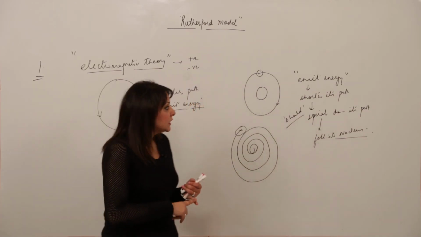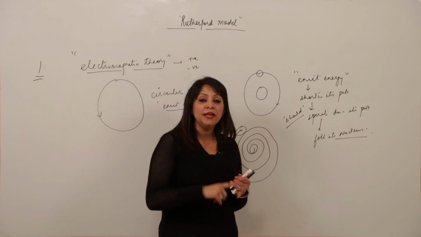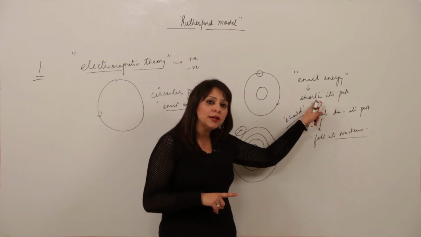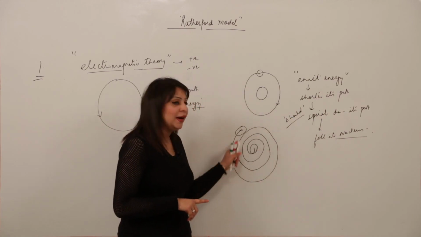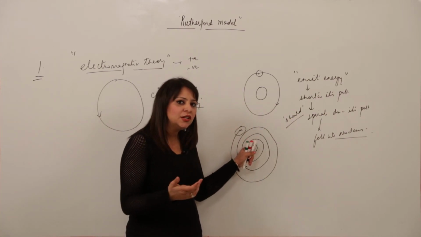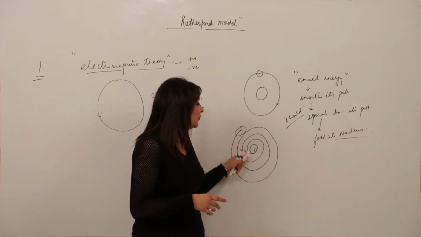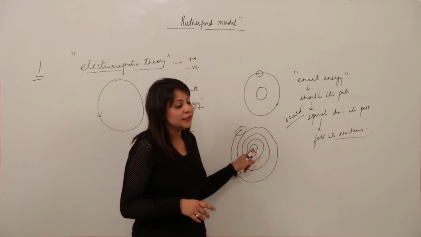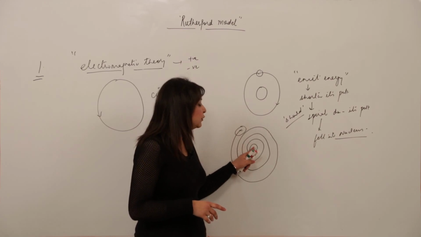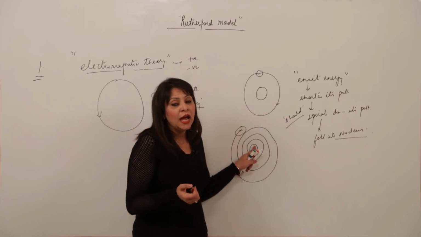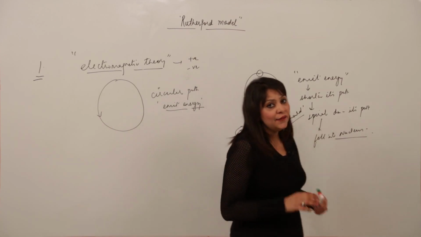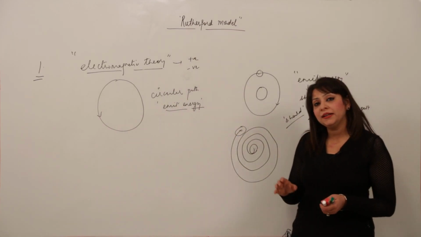So it will shorten its path. Its path will spiral because the more it moves, the more energy it loses. The path will be shortened and it will spiral down and finally fall into the nucleus, and the time taken to fall into the nucleus will be very small, yet no scientist has seen the electron in the nucleus so far.